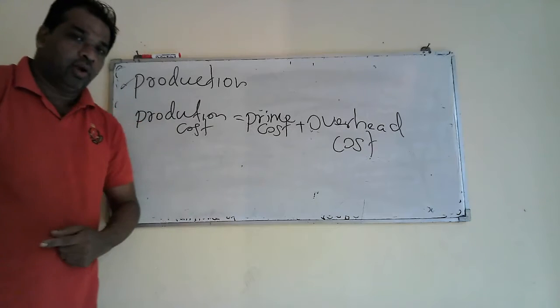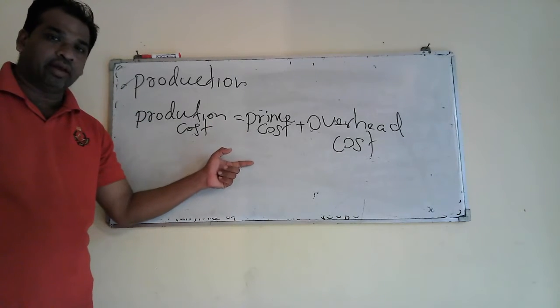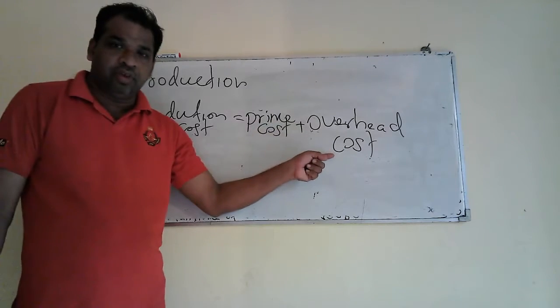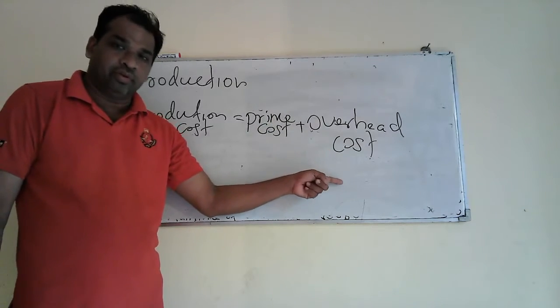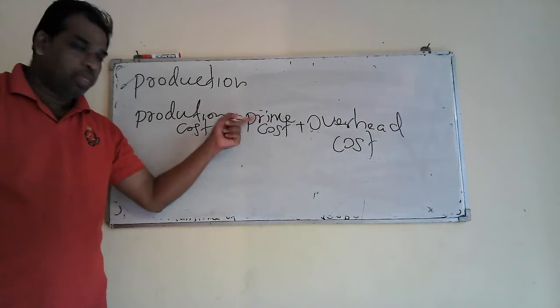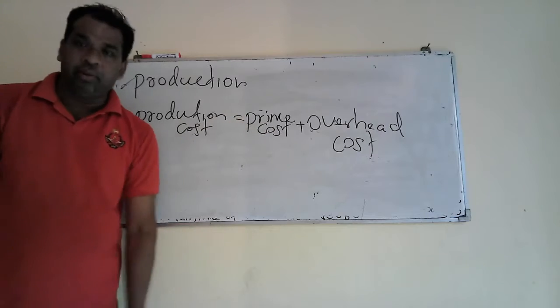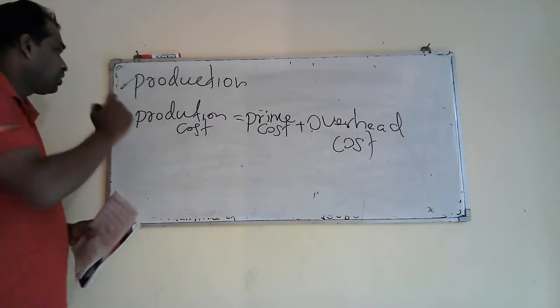You got the knowledge regarding prime cost, that is direct material cost, direct labor cost, and direct other cost. Here, overhead cost means indirect material, indirect labor, and indirect other cost. At the very beginning, you understood each has three components, both under prime cost and overhead cost. Right? You understood production cost.